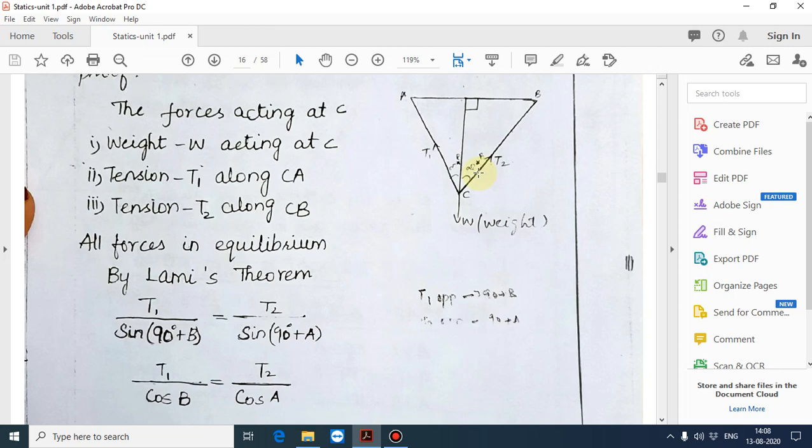Next, all the forces are in equilibrium. They have given all the forces are in equilibrium. Therefore, as usual by Lami's theorem, what you will write: T1 divided by sin(90 plus B) is equal to T2 divided by sin(90 plus A). See the diagram and use Lami's theorem.